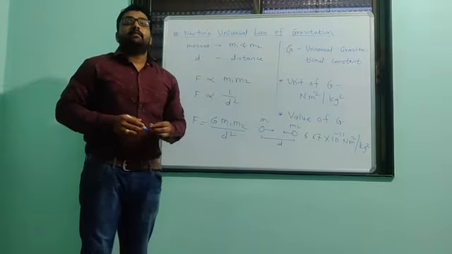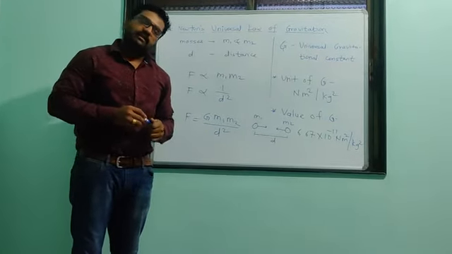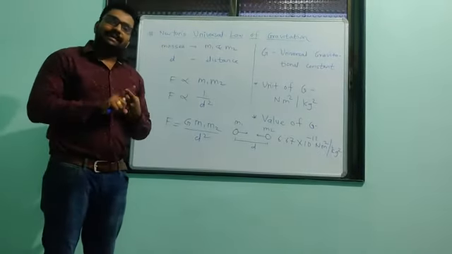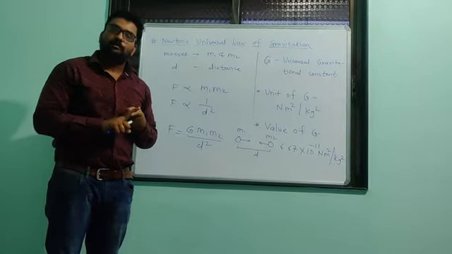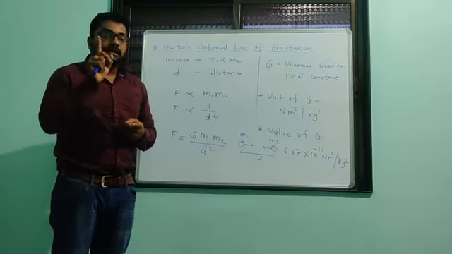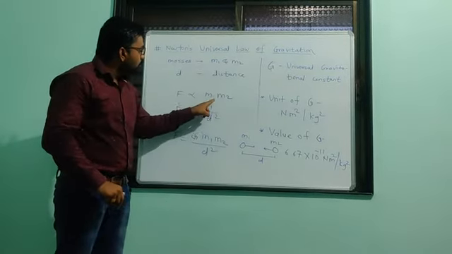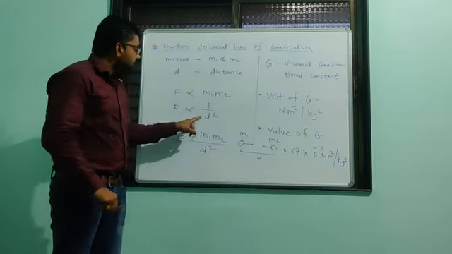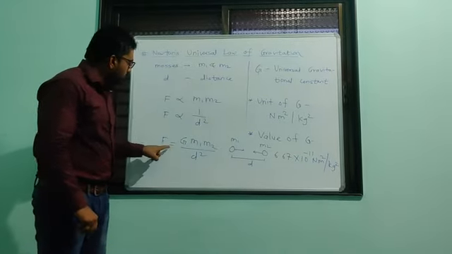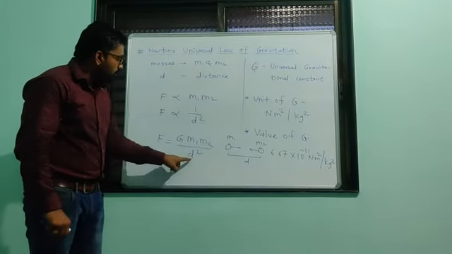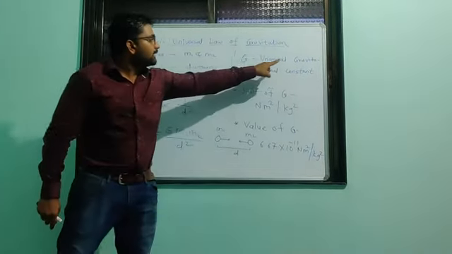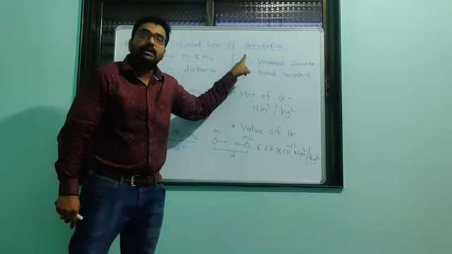Okay, so this statement you have to remember. This statement is important, and this formulation is also important. Newton tells us in his universal gravitational law that the force of attraction between two massive bodies is directly proportional to the product of their masses and inversely proportional to the square of the distance of separation between them. So it will be F is equal to G m1 m2 divided by d square, where this G is called the universal gravitational constant, capital G.